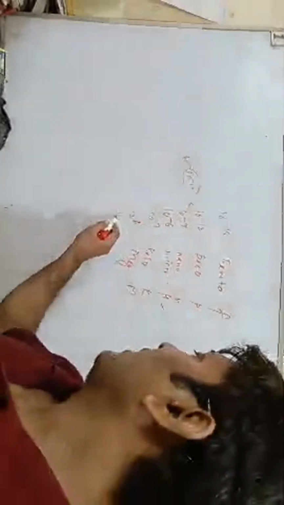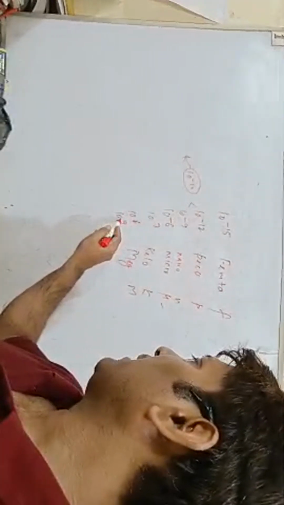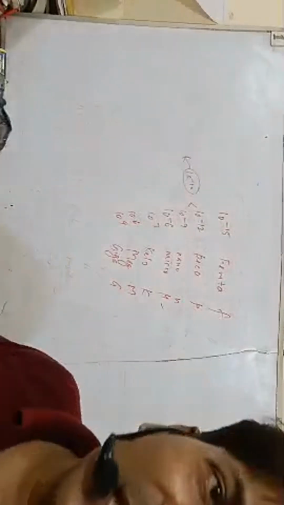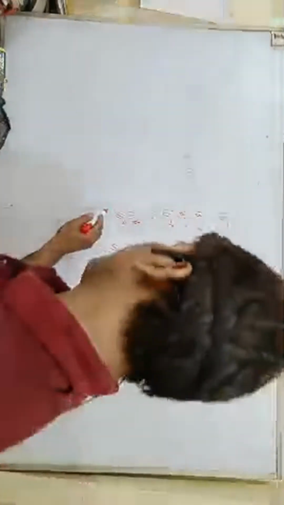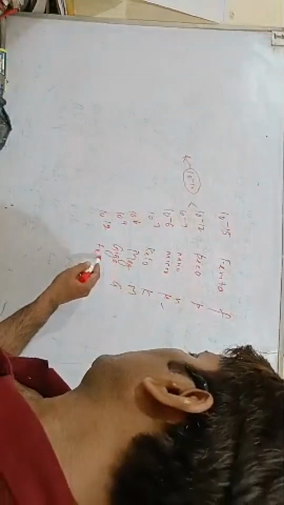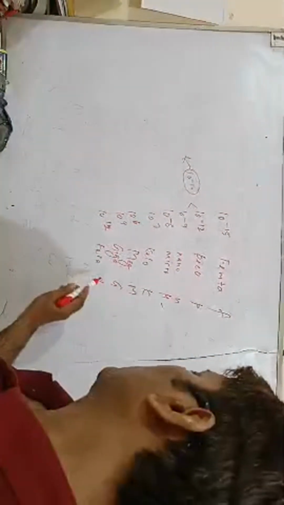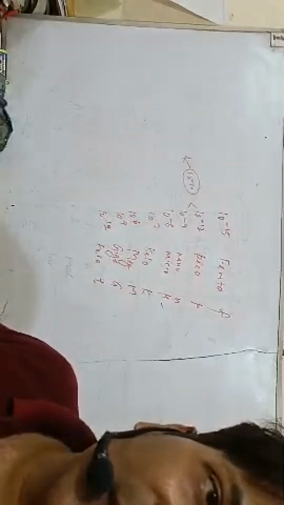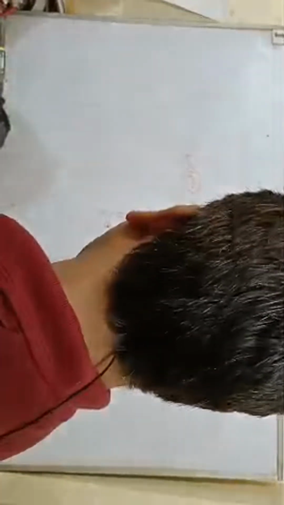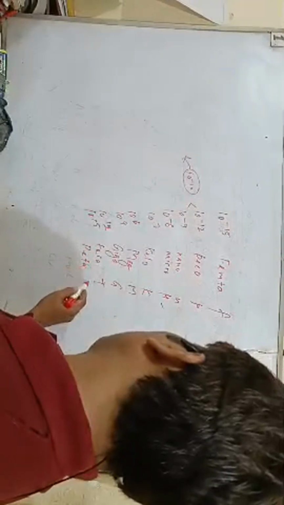And 10 to the power 9, that is giga, capital G. And 10 to the power 12, that is tera, symbolized as capital T. And another is 10 to the power 15, this is peta, P.